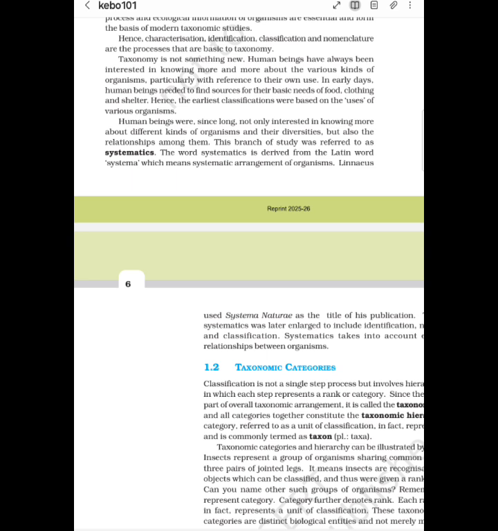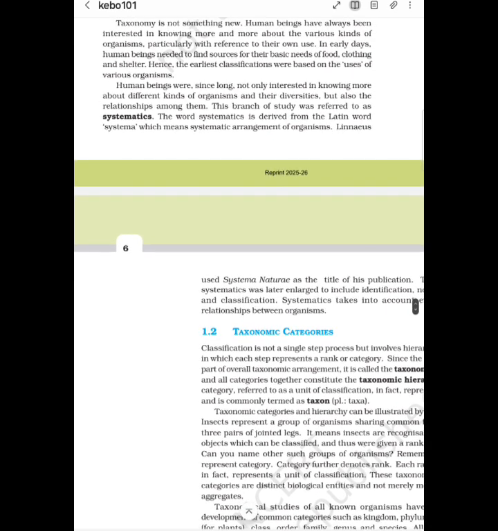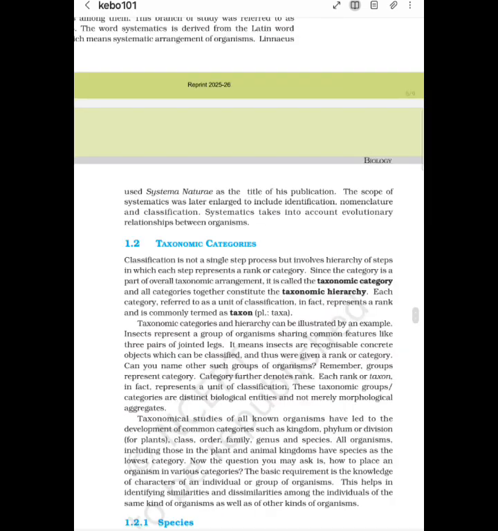Human beings were for a long time not only interested in knowing more about different kinds of organisms and their diversities, but also the relationships among them. This branch of study was referred to as systematics. The word systematics is derived from the Latin word systema, which means systematic arrangement of organisms.